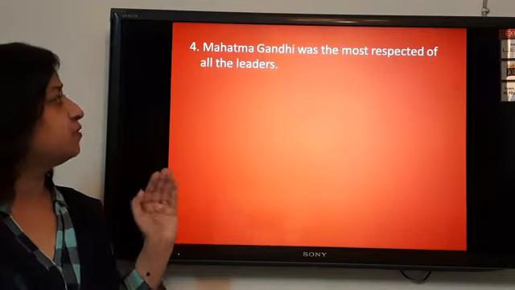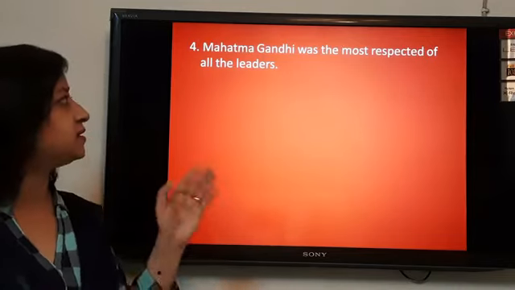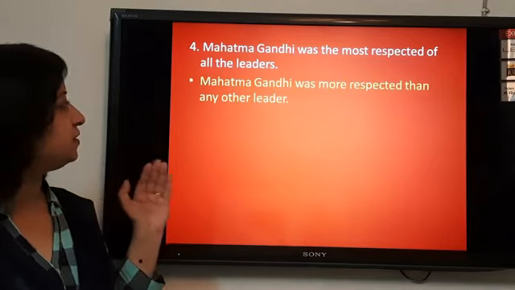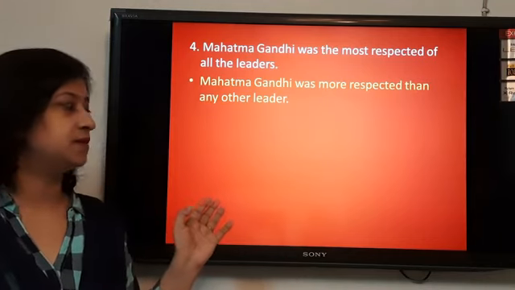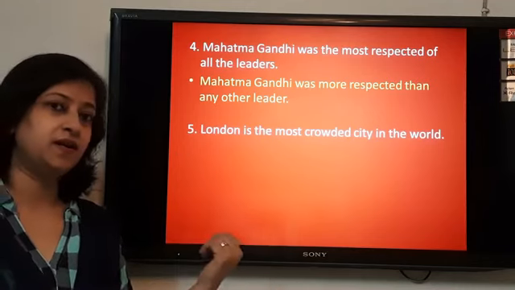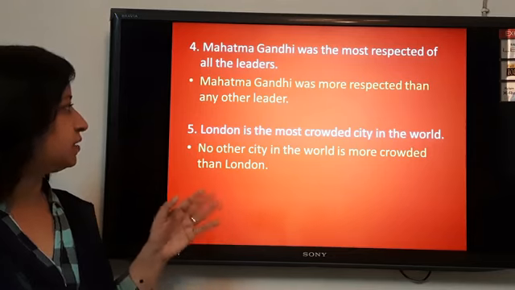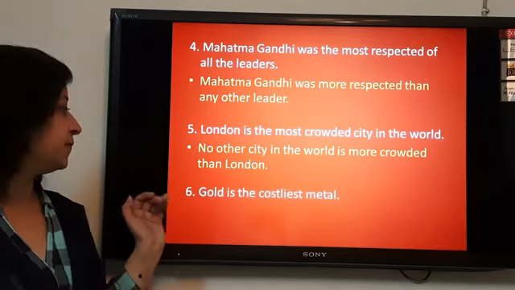Next sentence. Mahatma Gandhi was the most respected of all the leaders. Mahatma Gandhi at one side and at the other side any other leader. So what will be the comparison? Mahatma Gandhi was more respected than any other leader. Next, London is the most crowded city in the world. At one side London and at the other side any other country. No other city in the world is more crowded than London.